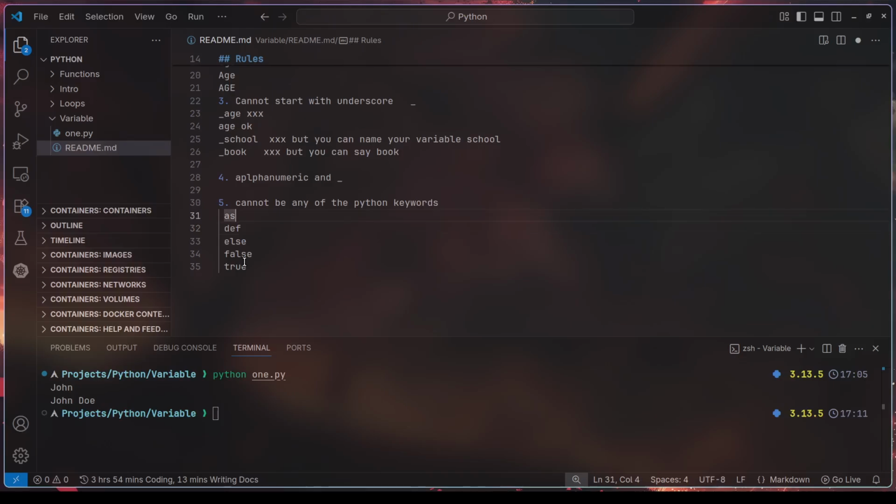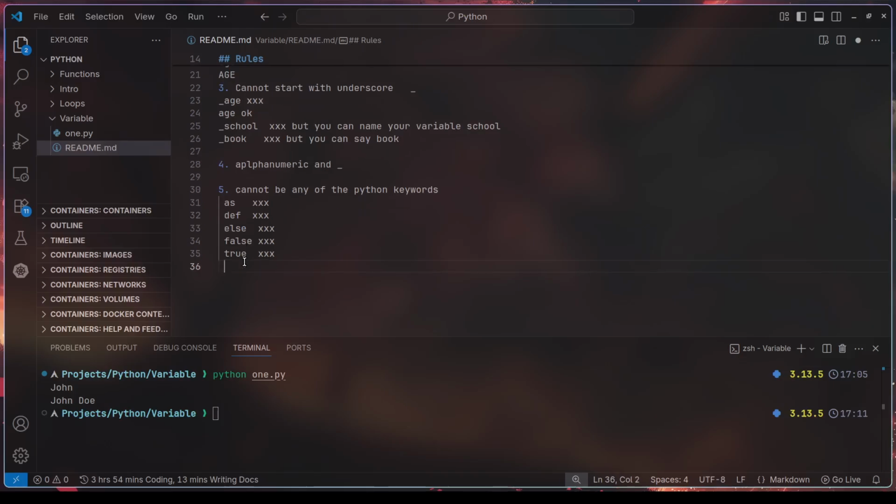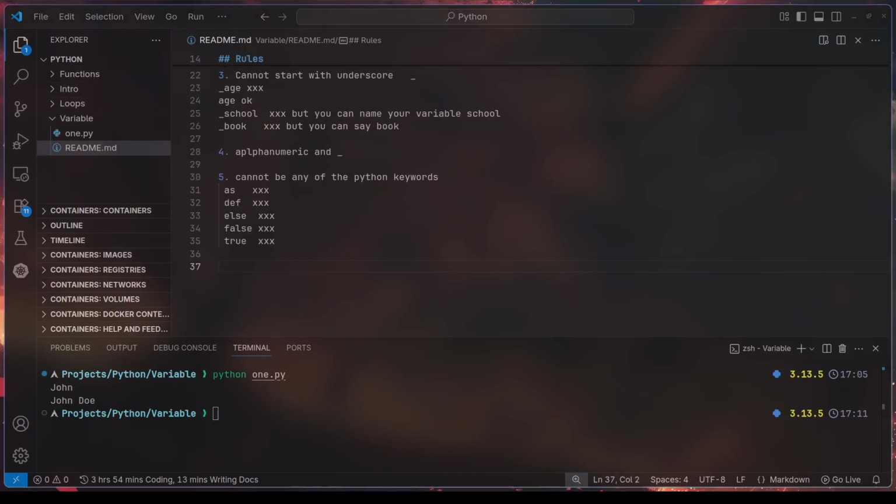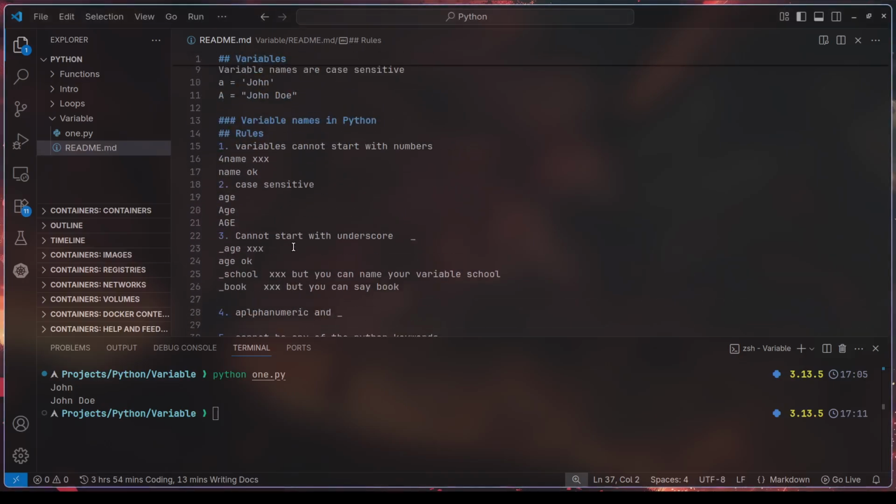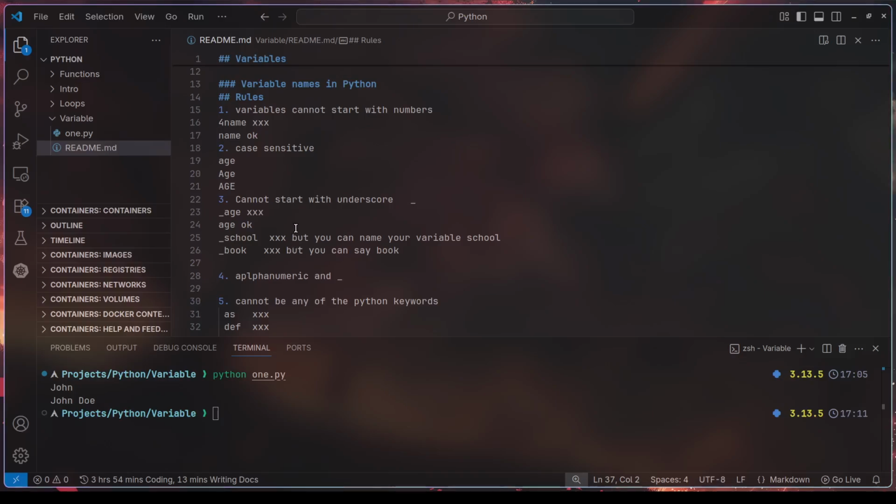So you cannot call your variable any of these. You should not use any of these in naming your variable. I hope that's clear. I covered most of the rules when writing your variable names. So ensure to consider that when writing your variables.